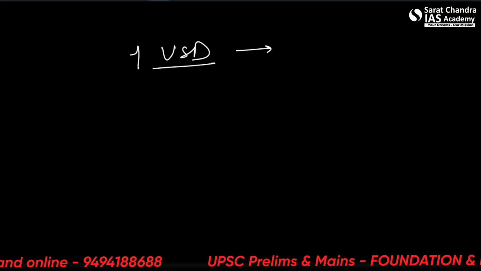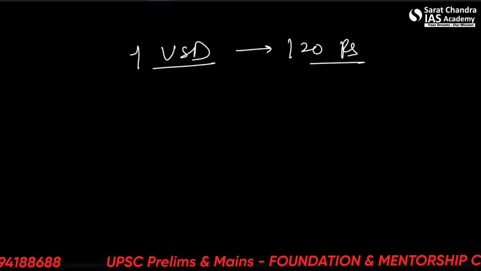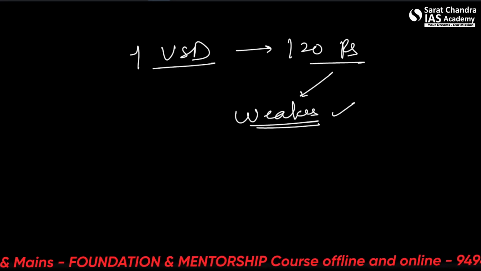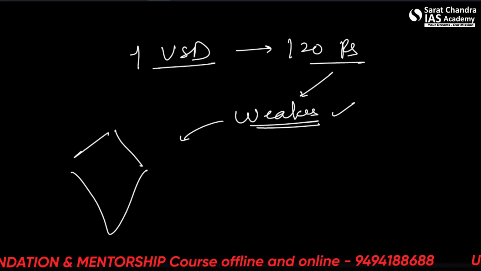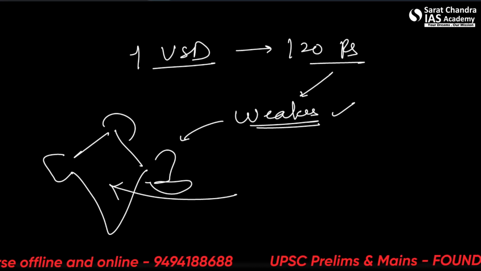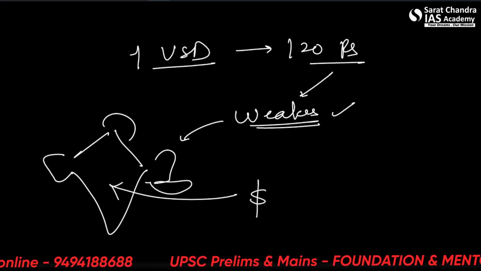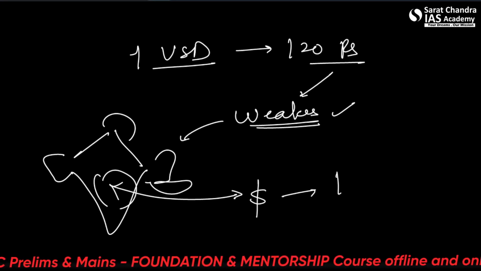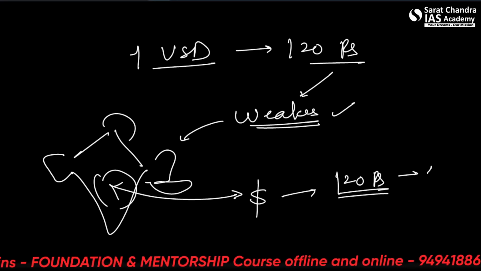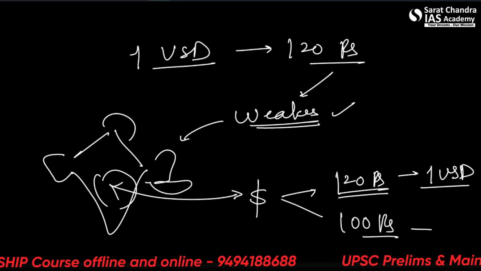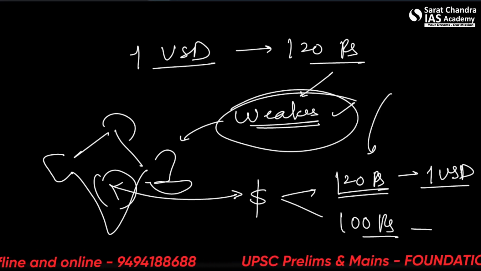In another case, let's say 1 USD becomes 120 rupees. That means the rupee becomes weaker. Now, let's say somebody was importing something, bringing something into India. So they were basically giving dollars. Now in Indian currency, they have to give 120 rupees to get $1. Earlier they were getting $1 for 100 rupees. So when the rupee becomes weaker, the importers become sad.